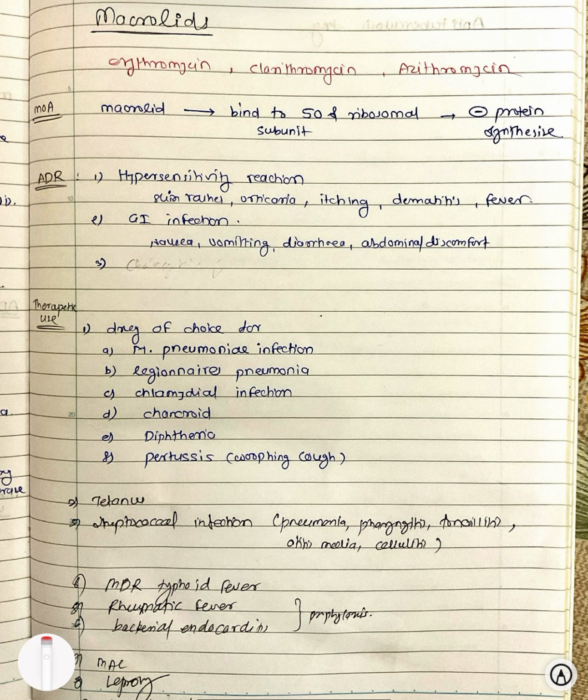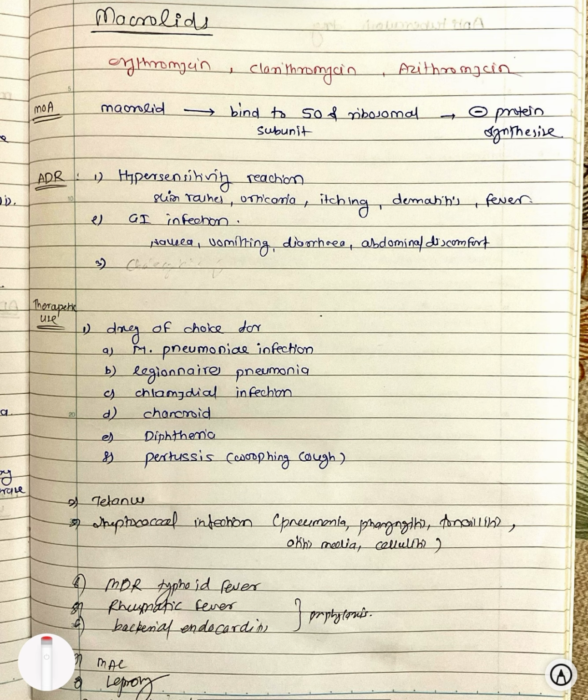Then after that, the therapeutic use of the macrolide is that it is a drug of choice for some diseases like mycoplasma pneumonia infection, Legionnaires pneumonia, chlamydial infection, chancroid, diphtheria, and pertussis. These are the diseases for which macrolide is a drug of choice. And for the other diseases, it is not the drug of choice.